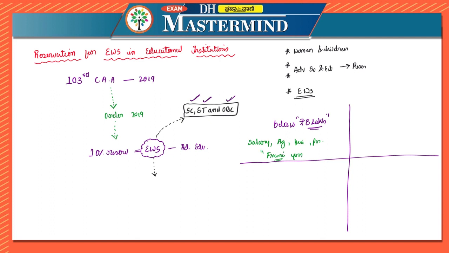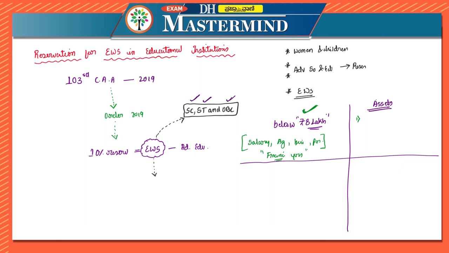So in that financial year, if considering all the incomes, it is crossing 8 lakhs, then they are ineligible. But if it is under 8 lakhs, they are eligible. So this is the first condition. Second one, person whose family owns or possesses any of the following assets. The first one is about the annual income. The second one is about assets. So if they are having any of the following assets, irrespective of the family income, they are ineligible.